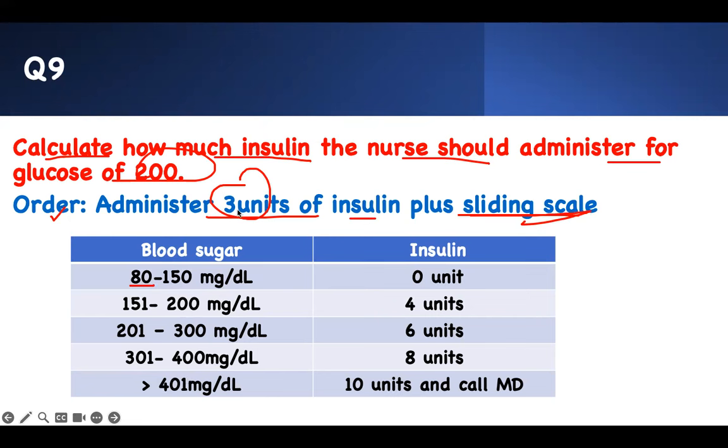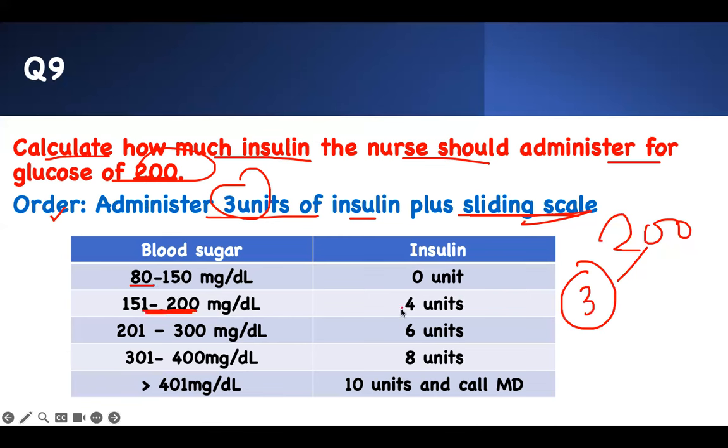So first, they say give the patient 3 units, no matter what the glucose is. So administer 3 units of insulin plus sliding scale. So for a finger stick of 200, you're going to get a standing order of 3 units, right? Then after you do the standing order for 3 units, now you look for the 200. Where does 200 fall? 200 falls here.